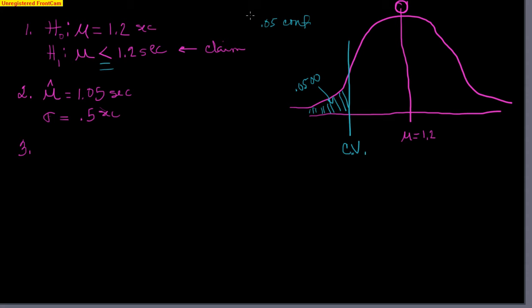Okay, so I know you guys know how to use the z-table to find that z-score. If you look up the area under the curve of 0.0500, it will yield you a z-score of negative 1.645.